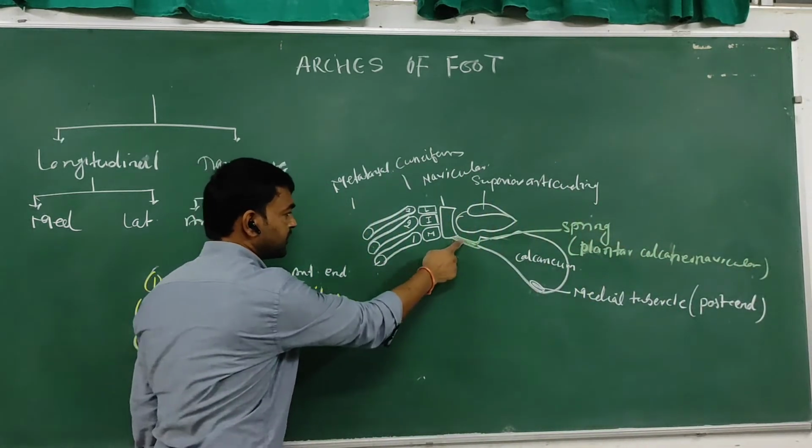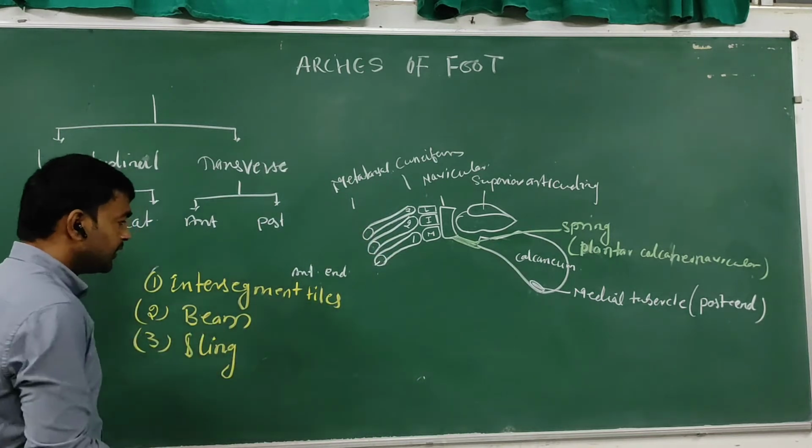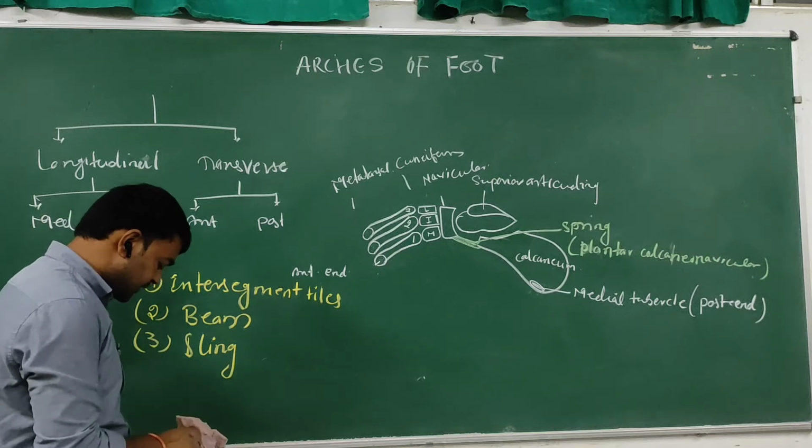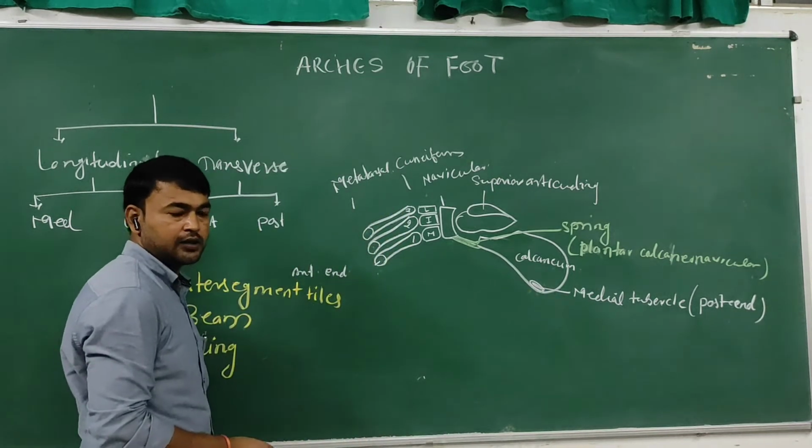So this forms the sling of the medial longitudinal arch. Beam. The tie beam connects the two ends of the medial longitudinal arch.